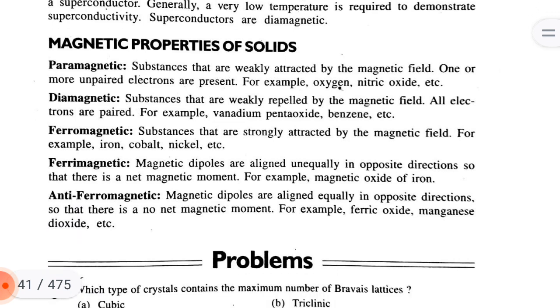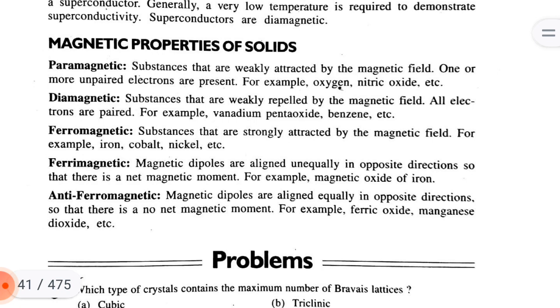Magnetic properties of solids. Paramagnetic substances are weakly attracted by a magnetic field. One or more unpaired electrons are present, for example, oxygen, nitric oxide, etc. Diamagnetic substances are weakly repelled by a magnetic field. All electrons are paired, for example, vanadium pentoxide, benzene, etc.